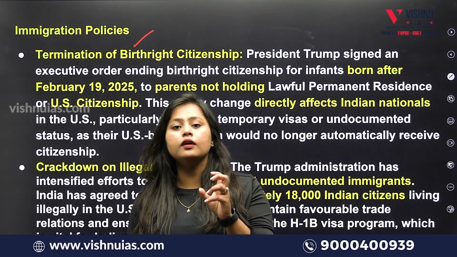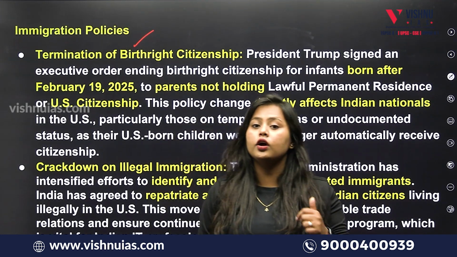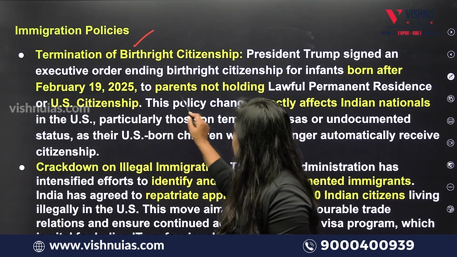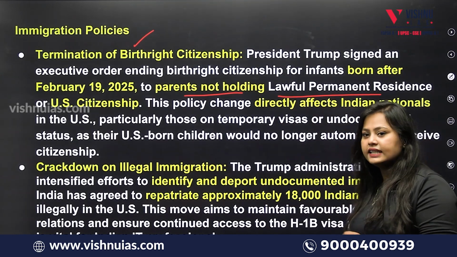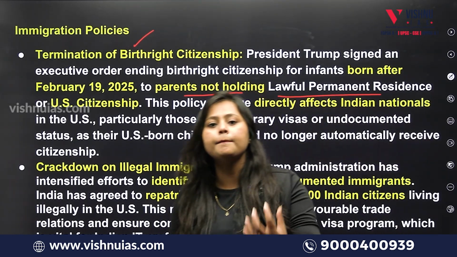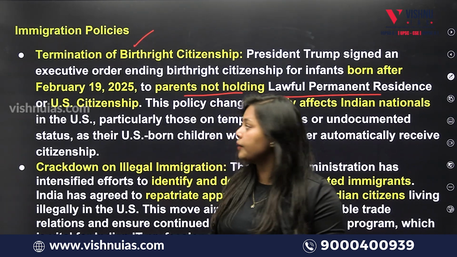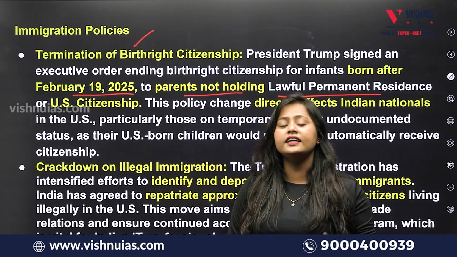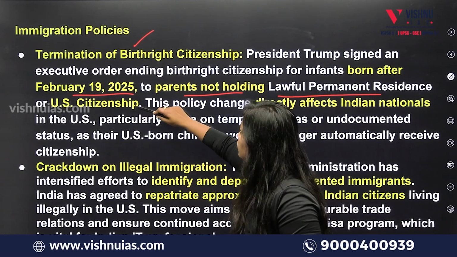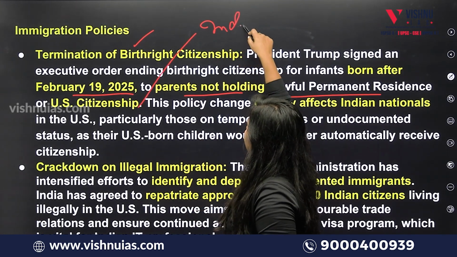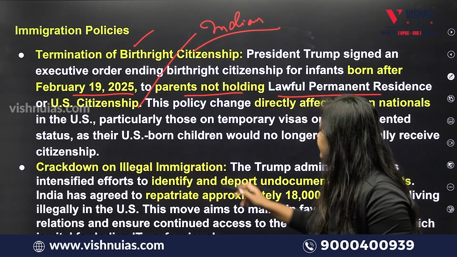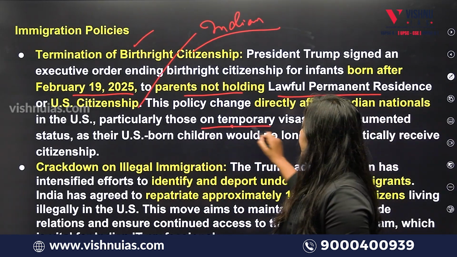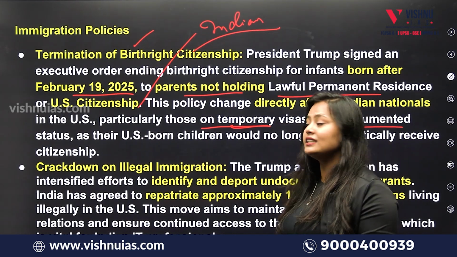In this, what Donald Trump has issued is that the kids of parents who are not holding US citizenship or lawful permanent residency will not get citizenship just by birth on or after February 19, 2025. That means it is directly going to affect the Indian diaspora over there who have a kid, those who are on temporary visas and undocumented status.